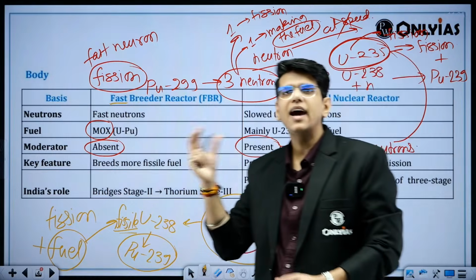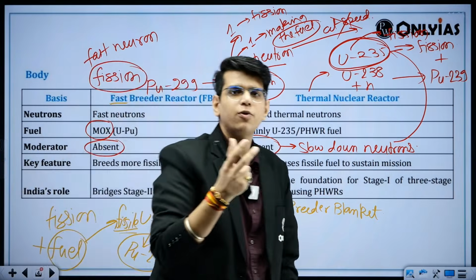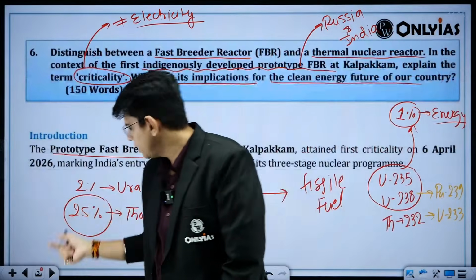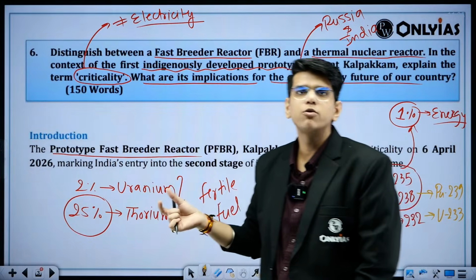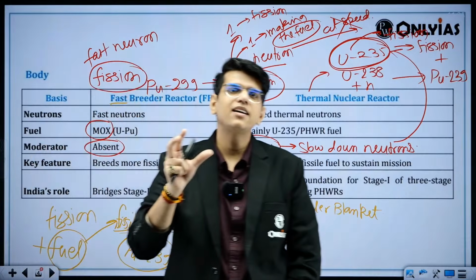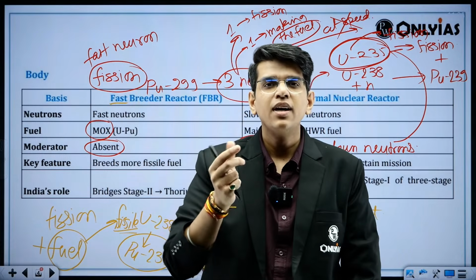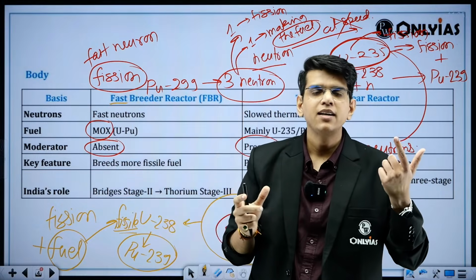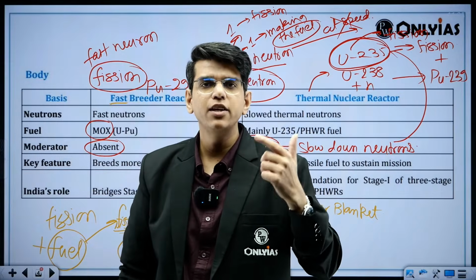So basically India's situation is, you can see one analogy because of which you can understand this. So basically cash and fixed deposit. Cash is the fissile material that you use for fission, right? And fixed deposit is this uranium and thorium that you have. But you can't use thorium directly, right? You have to convert it to the fissile material. And this fast breeder reactor acts as the bank which will take one fee, that is the neutron, and it will convert the fixed deposit that you have into cash, right? You are converting the fertile fuel to fissile fuel which we can use in the next time.